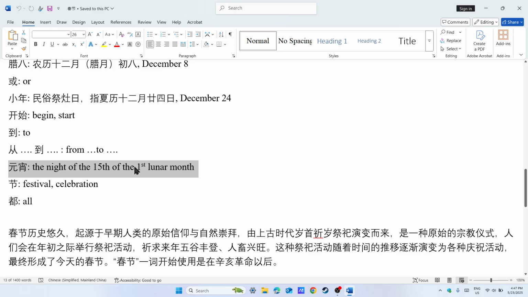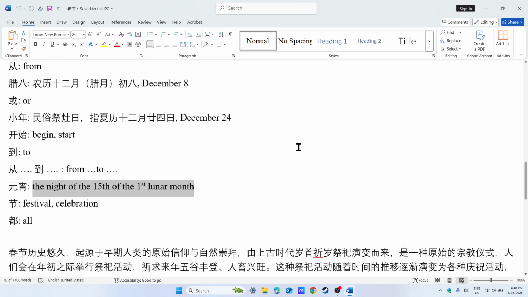Actually this 宵 means night. So 元宵 means exactly the night of the 15th of the first lunar month.